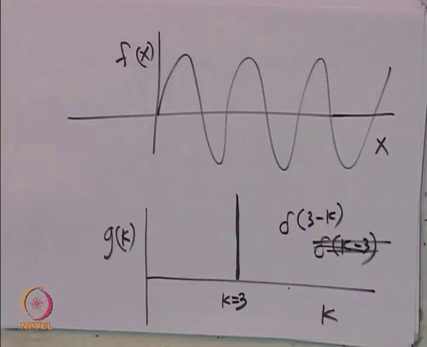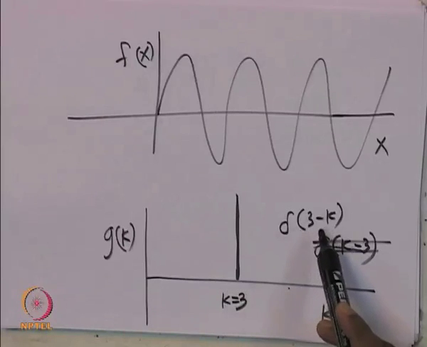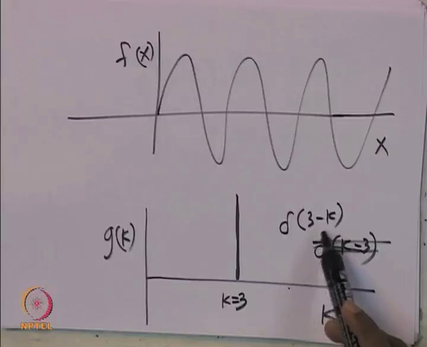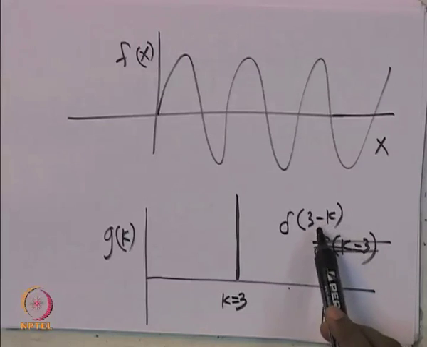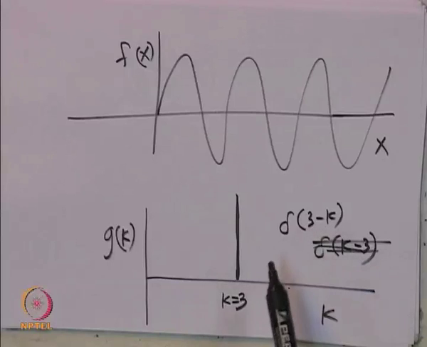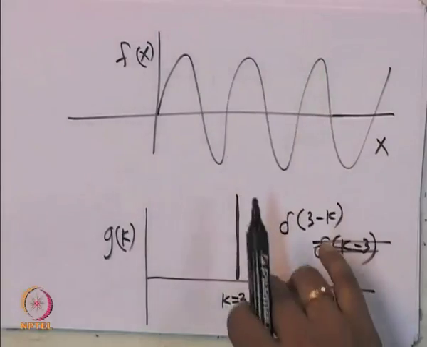Both represent the same information. Delta of 3 minus k is saying that it is a wave with only frequency value 3. So, you can represent it either like this or like this.